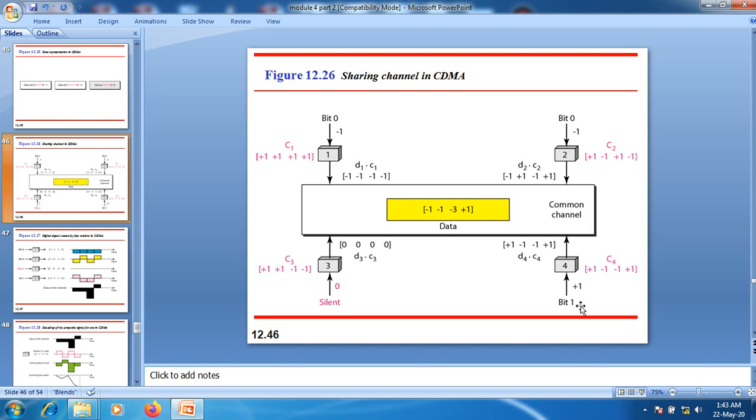When station 4 is sending a 1 bit, that is represented by the positive value 1. If you multiply this 1 with C4, we will get +1 -1 -1 +1. The sum of all these terms is present over this link. The first term of all these terms, D1 into C1, D2 into C2, D3 into C3, D4 into C4, that information is present over this channel here.